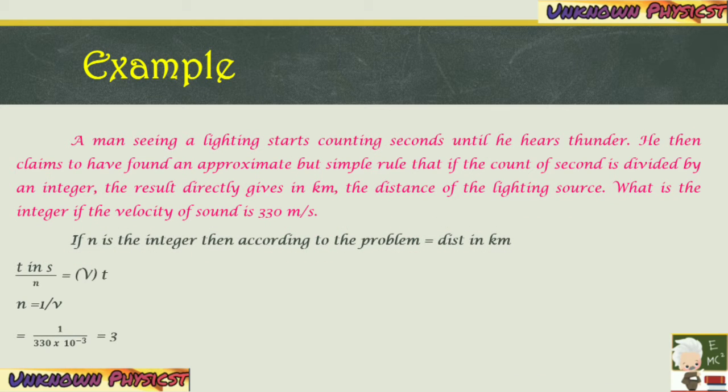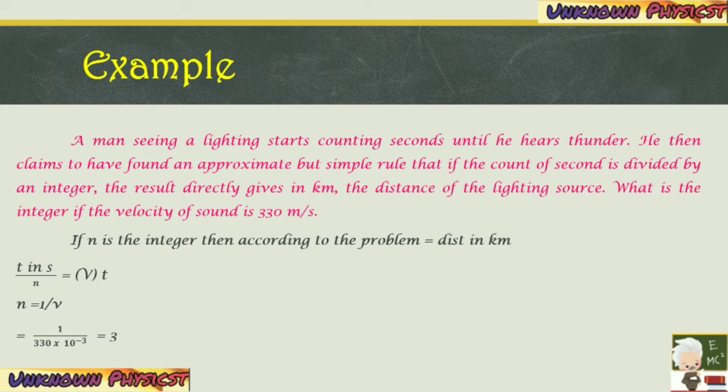Let us see a few examples. The first one: a man seeing a lightning starts counting seconds until he hears thunder. He then claims to have found an approximate but simple rule that if the count of seconds is divided by an integer, the result directly gives, in kilometer, the distance of the lightning source. So what is the integer if the velocity of sound is 330 meter per second?